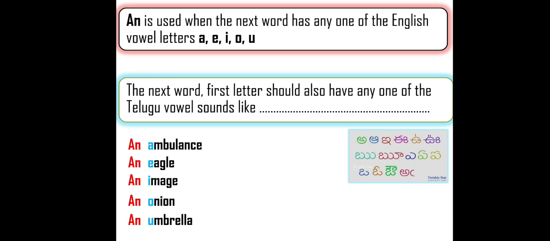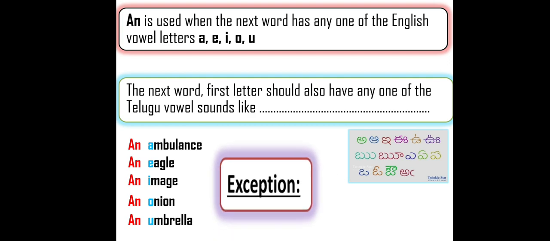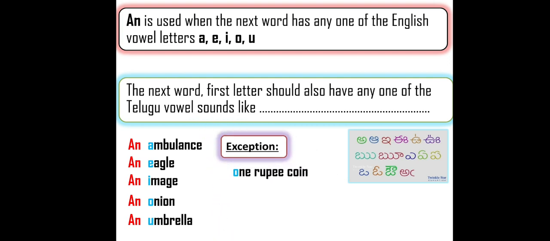I told you, many English teachers, especially primary teachers, say that if an English word starts with any one of A, E, I, O, U, the article "an" comes before it. That is wrong. Let me give you an example. Exceptions are there. Exception means this rule is not applicable to these examples. First example, 1 rupee coin. Here the first word is 1 and it started with O. A, E, I, O, U, O.